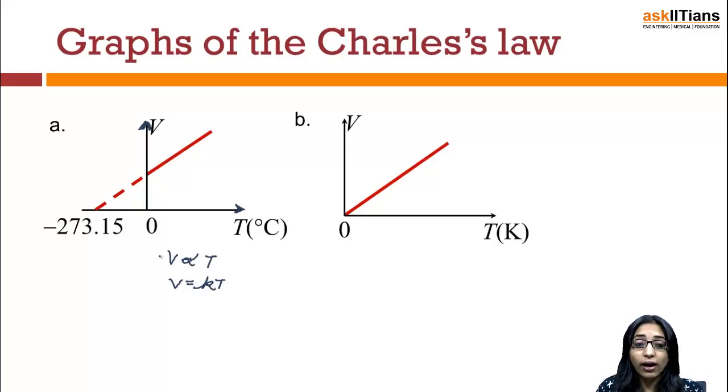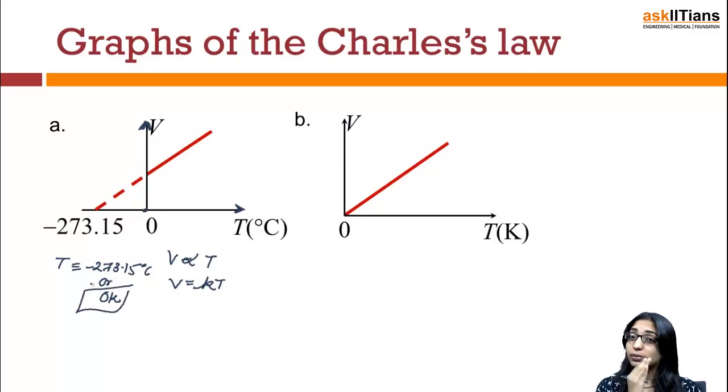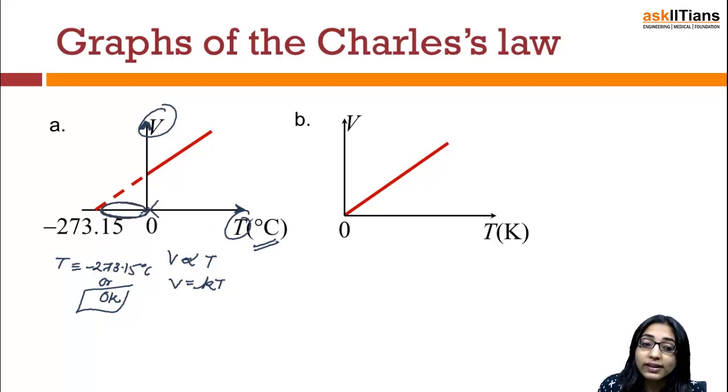So it has been found that when the temperature is minus 273.15 degrees Celsius, which is also equal to 0 Kelvin, the volume occupied is 0. That means the graph between V and T in degrees Celsius is a straight line which does not pass through the origin, rather it has an intercept on the negative x-axis.